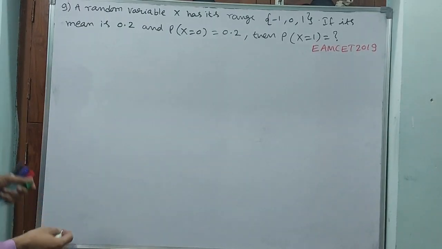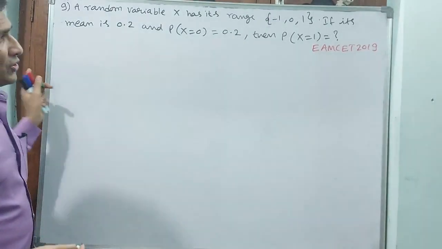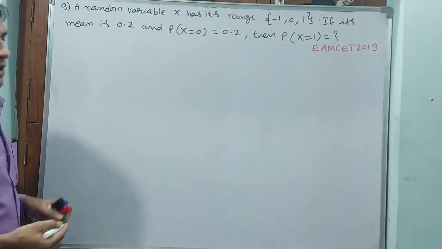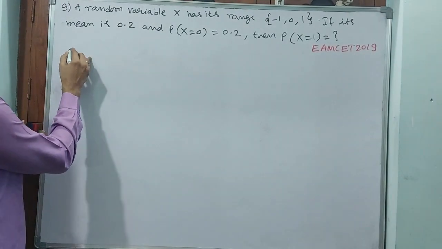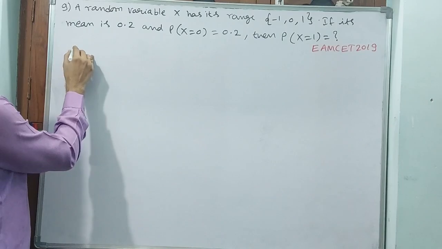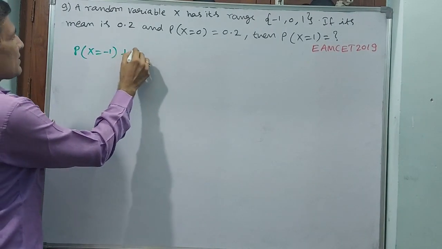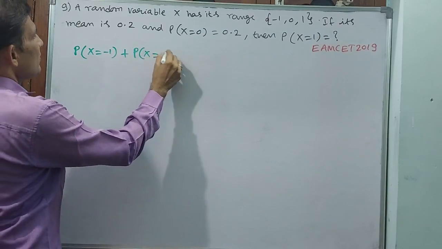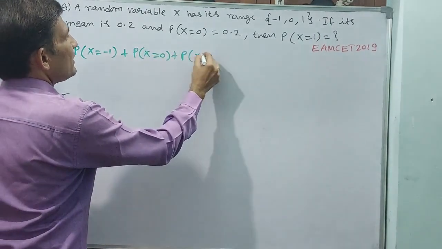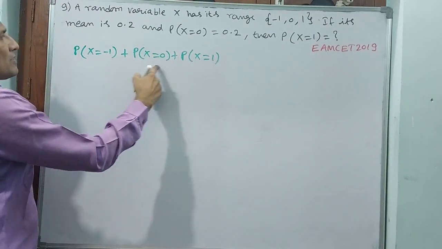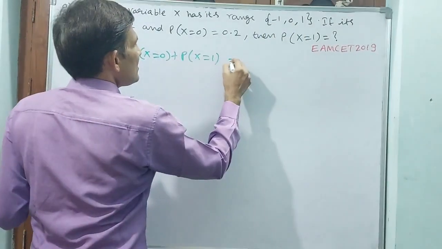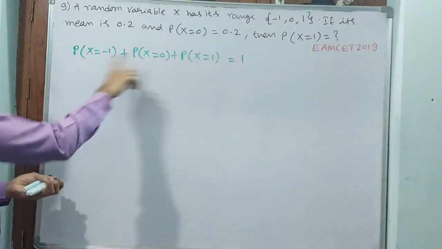Now see, total probability we know is 1. How are we going to write this? P of x is equal to -1 plus P of x is equal to 0 plus P of x is equal to 1, because the values are -1, 0, 1. This is equal to 1, total probability.